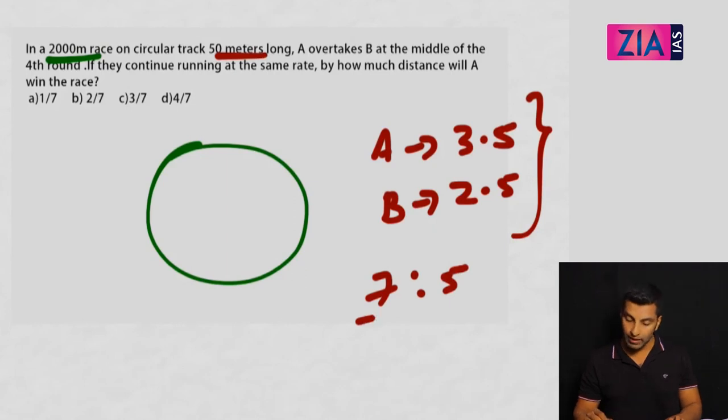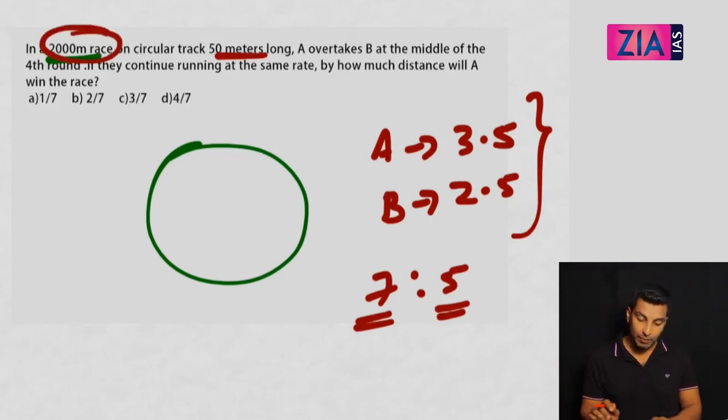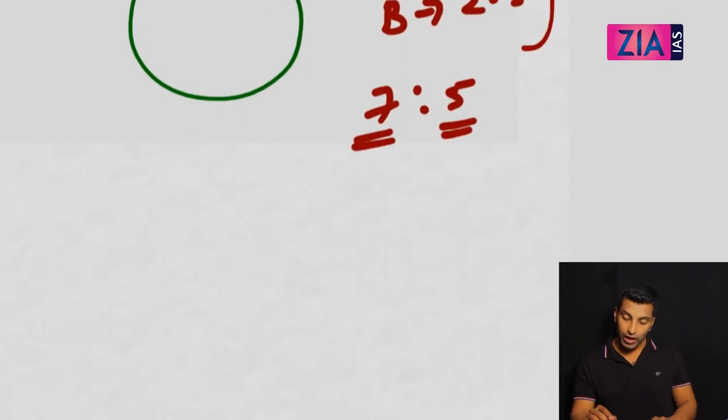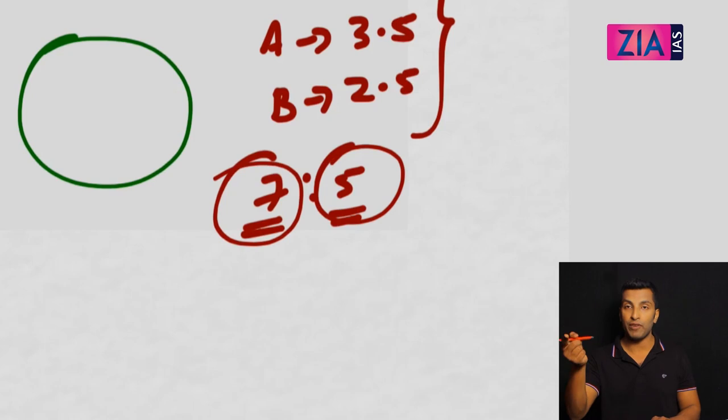So when this person covers 7 rounds, this person will cover 5 rounds, or this person covers 7 kilometer, the other person will cover 5 kilometer. So that's the ratio of the distance covered, and time taken is constant. Why? Because it's a race, right? In a race, obviously two have to start at the same time. So when they meet, time taken is constant. This is a 2000 meter race, that means 2 kilometer. So A travels 7 kilometer, but B travels 5 kilometer.